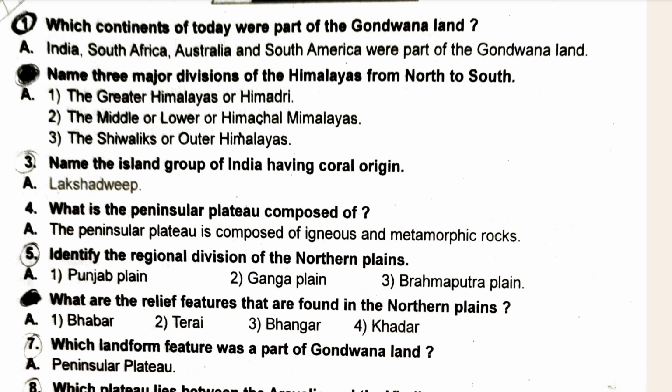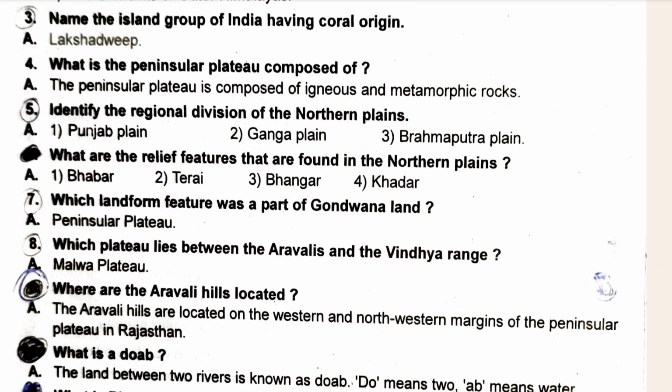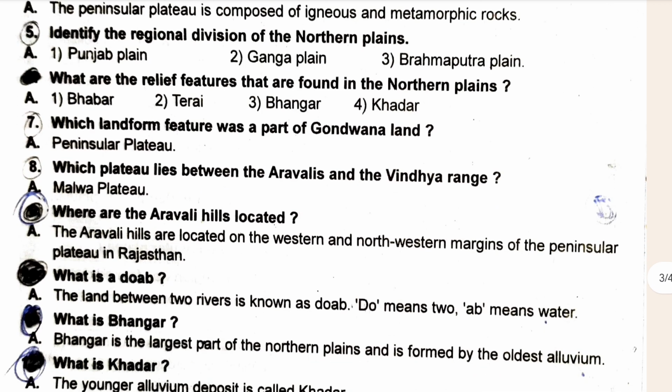Name 3 major divisions of the Himalayas from north to south: the Great Himalayas or Himadri, the Himachal, and the Lower Himalayas. Next, name the island group of India having coral reefs: Lakshadweep. What is the peninsula plateau compared to? Then the fifth one: identify the relief difference in the northern plain. What are the features found in the northern plain? Which land feature was a part of Gondwana land? Which plateau lies between the Aravallis and the Vindhya range?